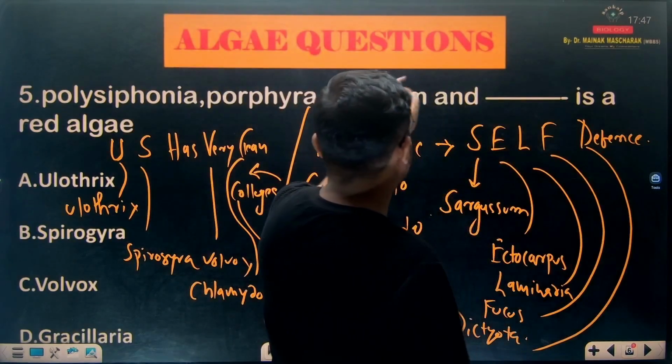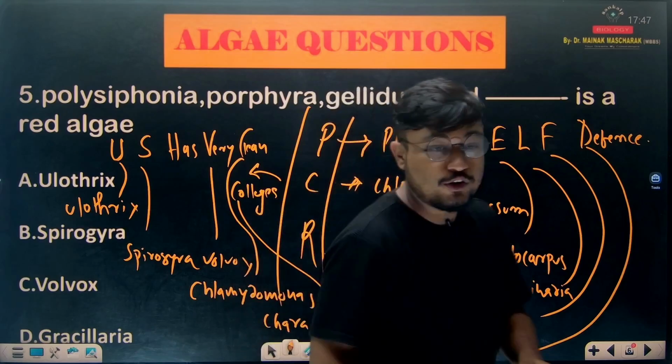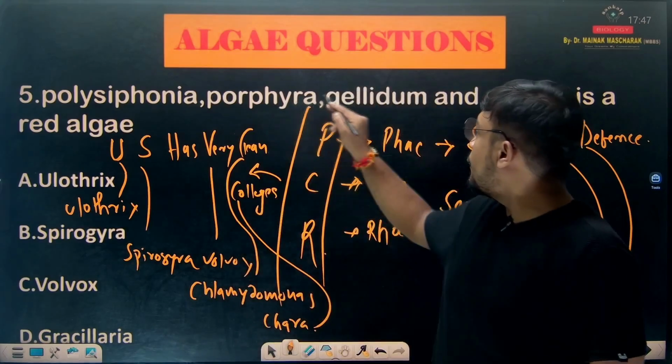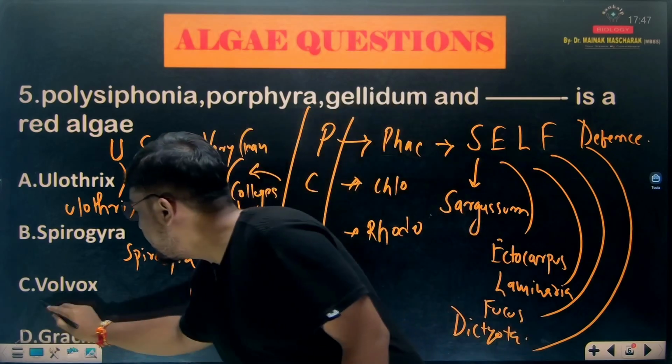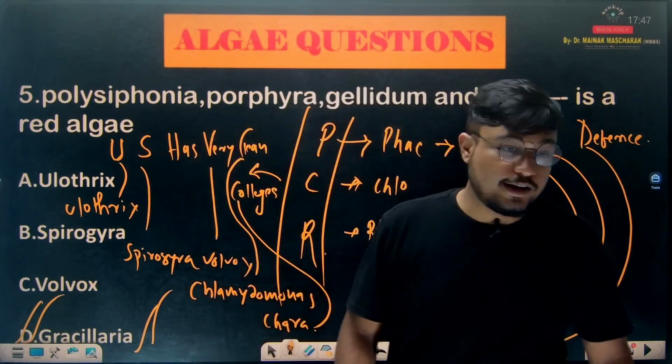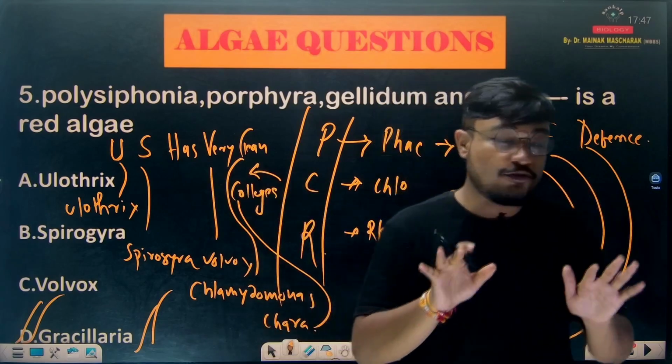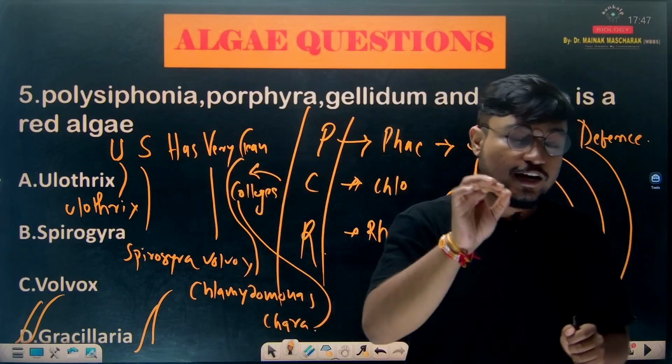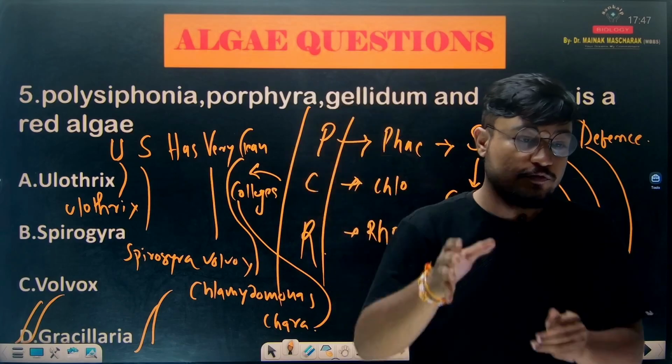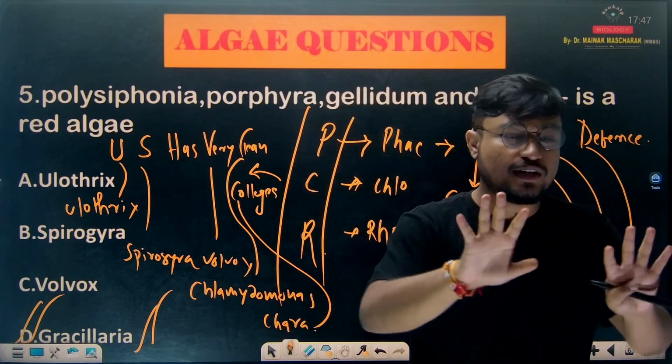Now let's go to the last question again. Polysiphonia, Porphyra, Gelidium, and dash is a red algae. So what is going to be the answer? Polysiphonia, Porphyra, Gelidium, and Gracilaria is the right answer, right? So these are probable 5 important questions for NEET 2025 from the topic algae, and if you study these questions, then nearly all of the algae is covered.